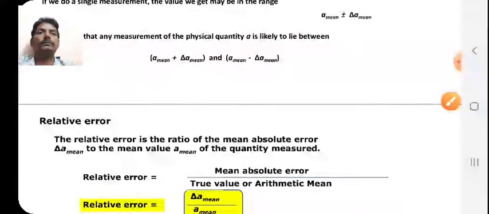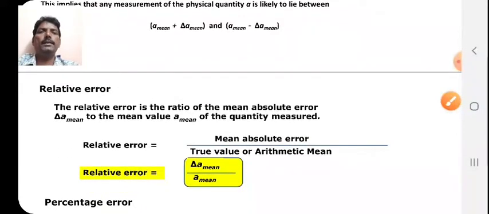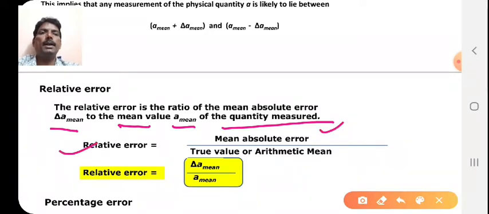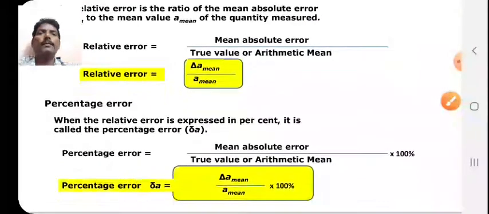Next one, relative error. What is the relative error here? Relative error is the ratio of the mean absolute error, delta A mean, to the mean value A mean of the quantity measured. Relative error is equal to mean absolute error upon true value or arithmetic mean. You can write relative error is equal to delta A mean upon A mean. Then we will proceed to the percentage error.